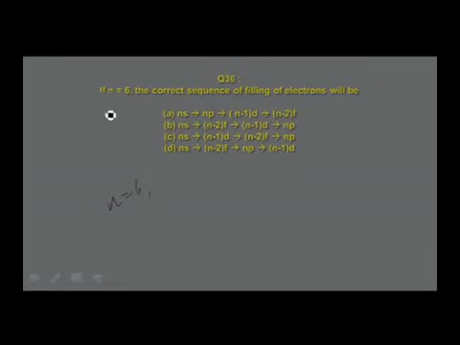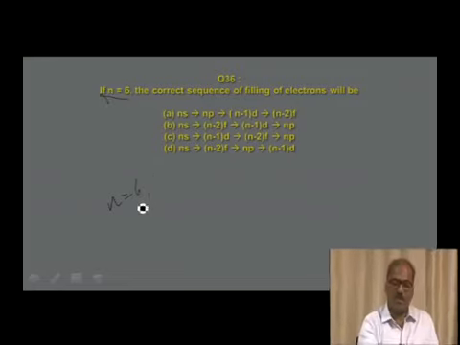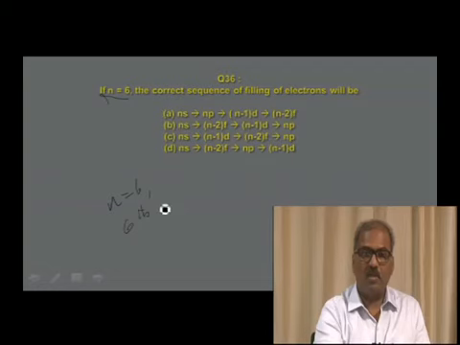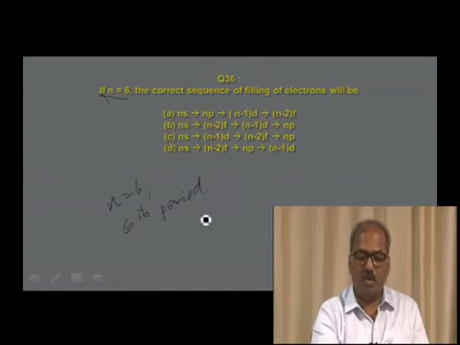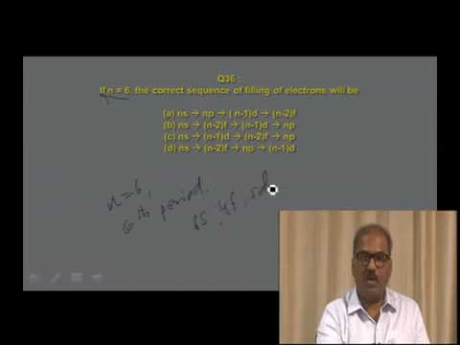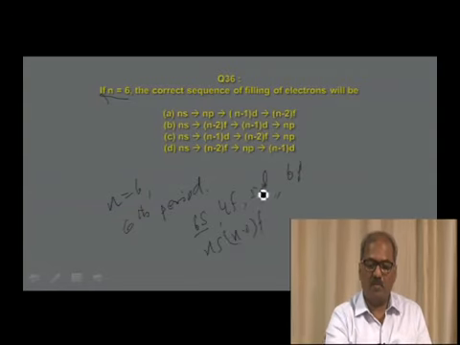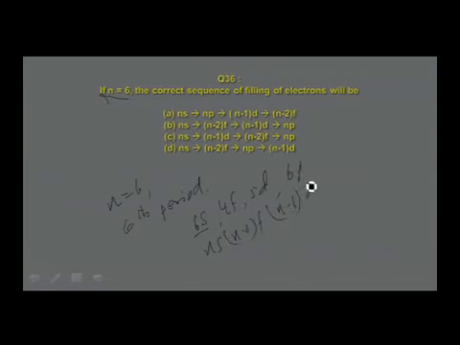So, if n is equal to 6, it means sixth period. Which are the orbitals filled up in the sixth period? You remember, in the sixth period, the orbital that is first filled up is 6s, followed by 4f, followed by 5d, followed by 6p. So, if n is 6, that means ns, this will be (n minus 2) into f, this will be (n minus 1) into d, this will be np. Therefore, this order is found in this particular option.